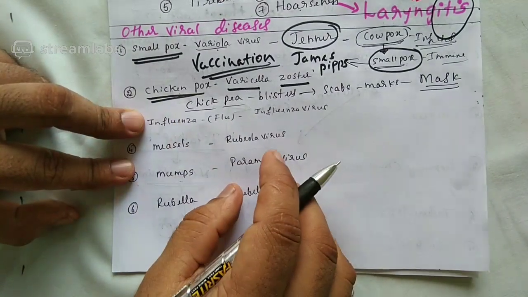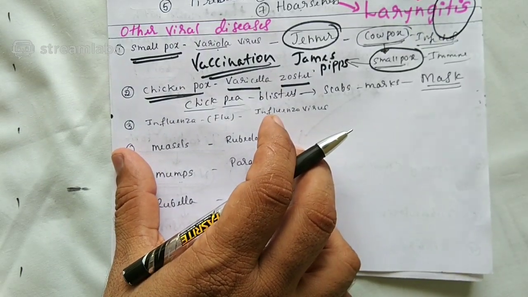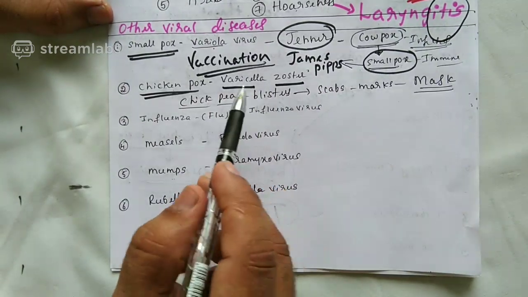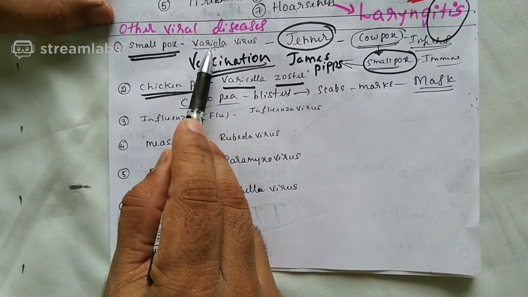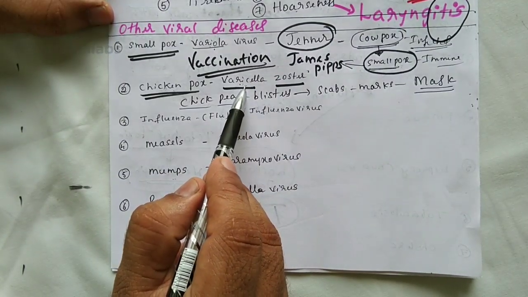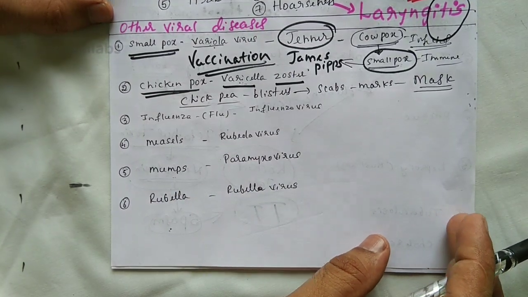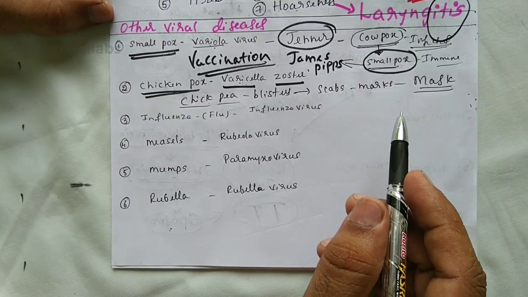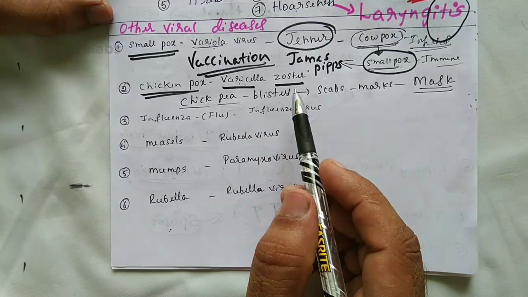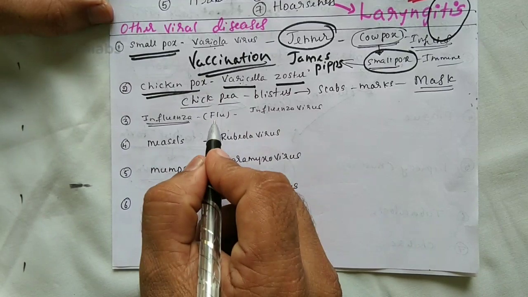So that means the marks are not permanent in the case of chickenpox, and marks are permanent in the case of smallpox. That is regarding varicella zoster and variola virus. Varicella zoster vaccines are available. That means we can give the vaccine against chickenpox. But in many cases, a person who has taken the vaccine once can get chickenpox again, but the severity will be less. Influenza, you might have heard the word flu.